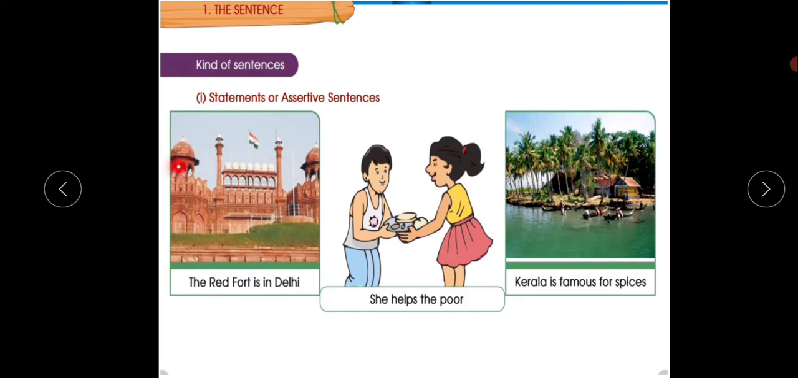Look, the Red Fort. This is the Red Fort, okay? It is in Delhi. She helps the poor. Look, she is helping the poor, right? She's giving some food to them. Yeah, Kerala is famous for spices. Yes, Kerala is famous for spices.